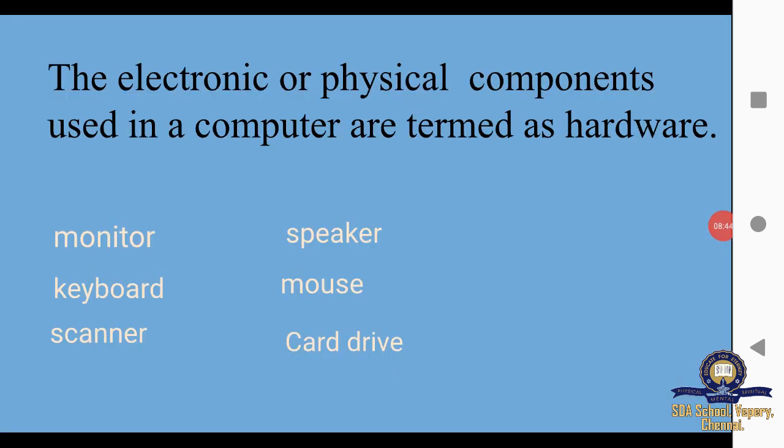Then let us recall it from the first. The electronic or physical components used in a computer are termed as hardware. If you see a computer, we can see the mouse, keyboard, monitor, and CPU. These are all examples of hardware, and we can touch them and feel them. Some examples are monitor, keyboard, scanner, speaker, mouse, and card drive.